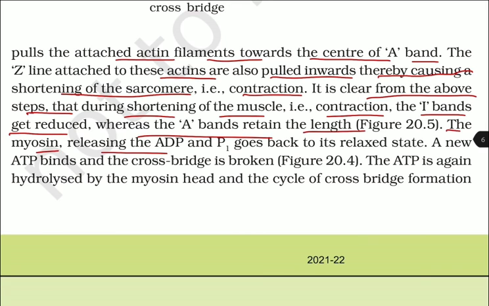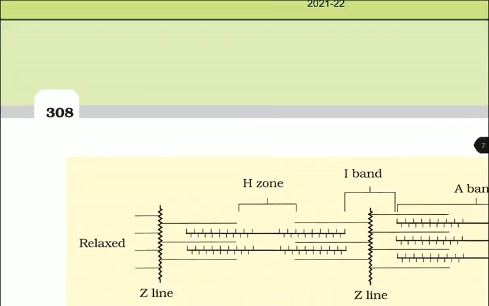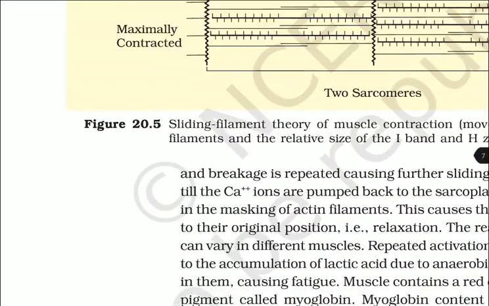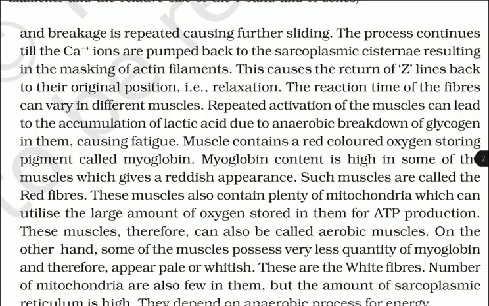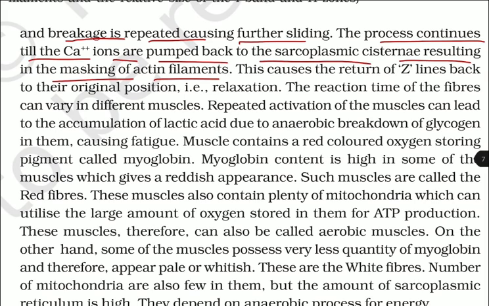The myosin, releasing the ADP and phosphate, goes back to its relaxed state. A new ATP binds and the cross bridge is broken. The ATP is again hydrolyzed by the myosin head and the cycle of cross bridge formation and the breakage is repeated, causing the further sliding. The process continues till the calcium ions are pumped back to the sarcoplasmic cisternae, resulting in the masking of actin filaments. This causes the return of Z lines back to their original position, that is relaxation.